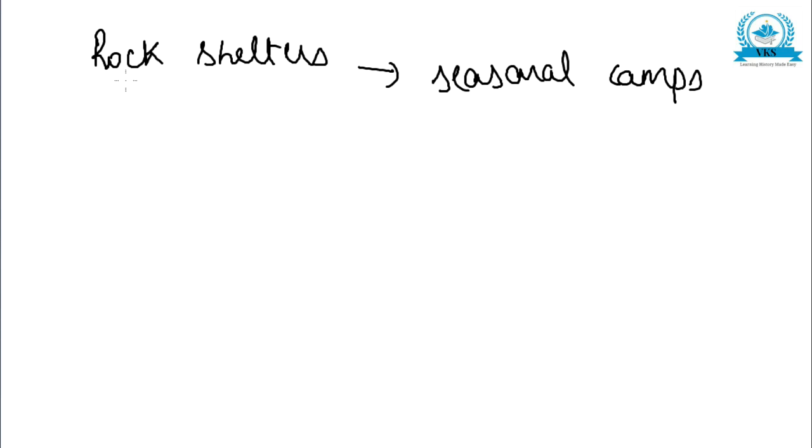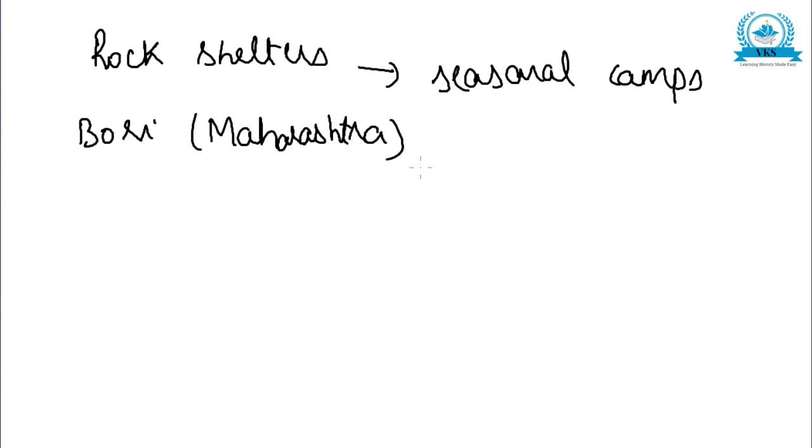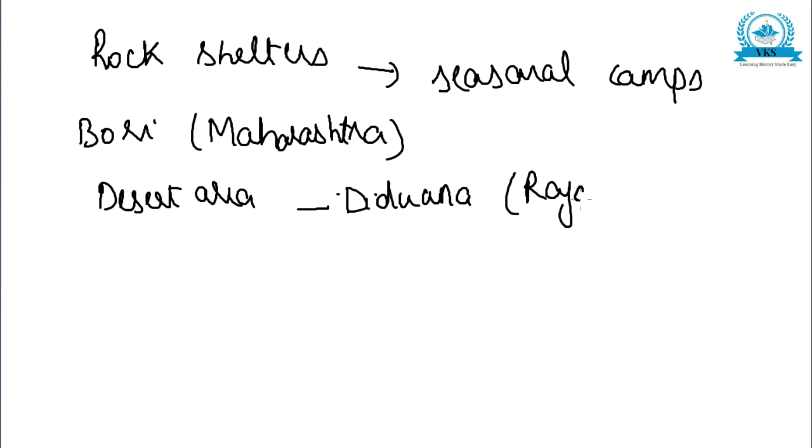Now one more important site of early Paleolithic age is Bori in Maharashtra. Bori in Maharashtra is considered to be an early Paleolithic site, and the desert area of Didwana in Rajasthan yielded tools of lower, middle and upper Paleolithic age.